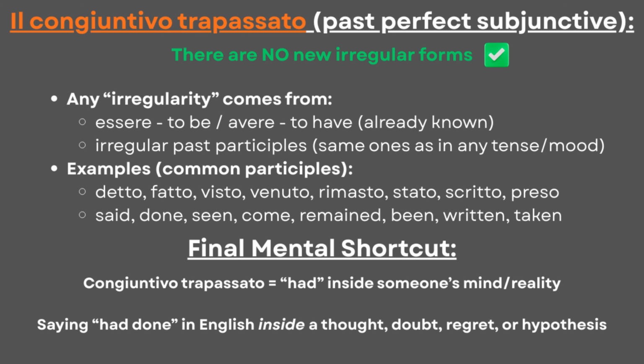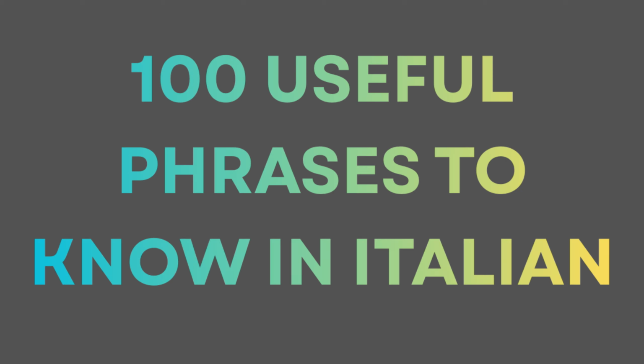In conclusion, this is how all subjunctives are formed and used in Italian, and this is what I've shown across all final Italian videos. In the conclusive video, after this one, I will show 100 phrases that are useful to know and say in Italian, so that way the entirety of Italian grammar will finally be finished.